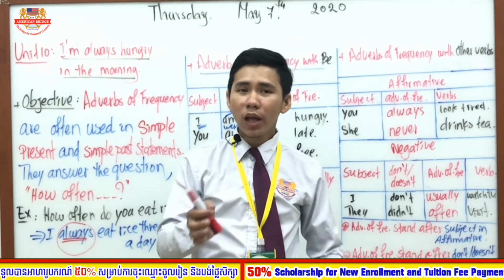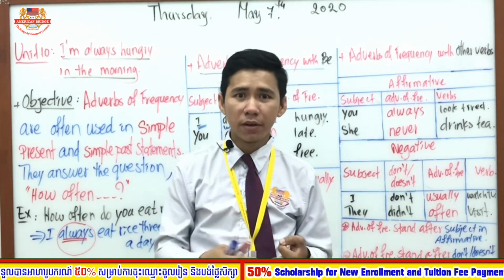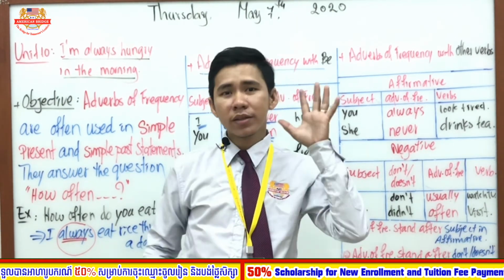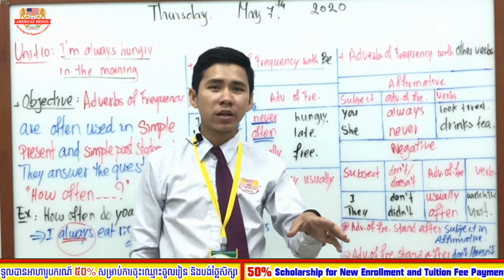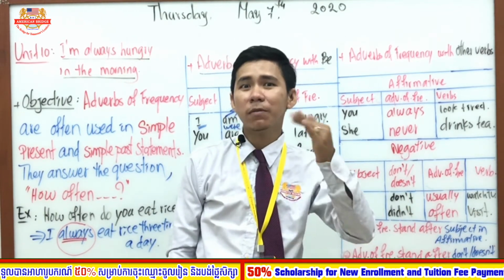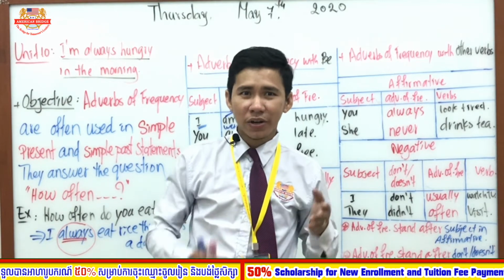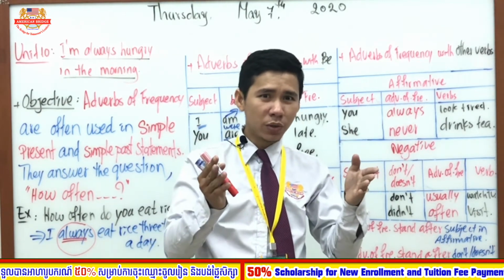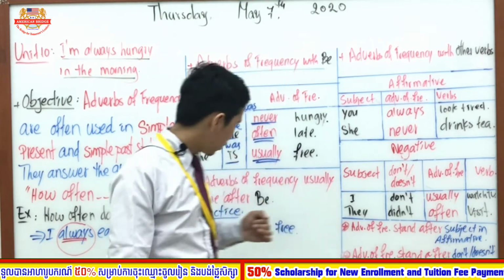All adverbs of frequency like never, sometimes, often, usually, always must be put after to be. You are not allowed to put them in front of to be.